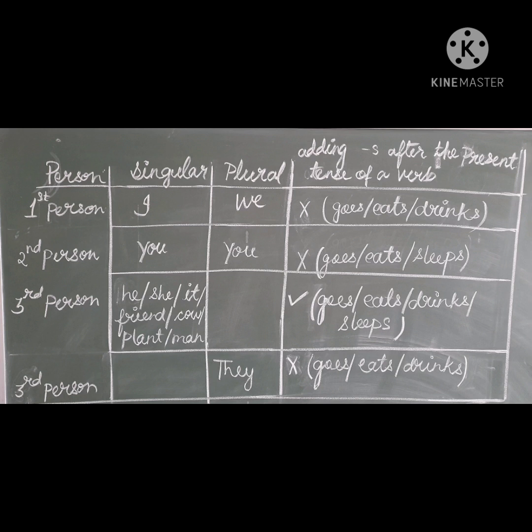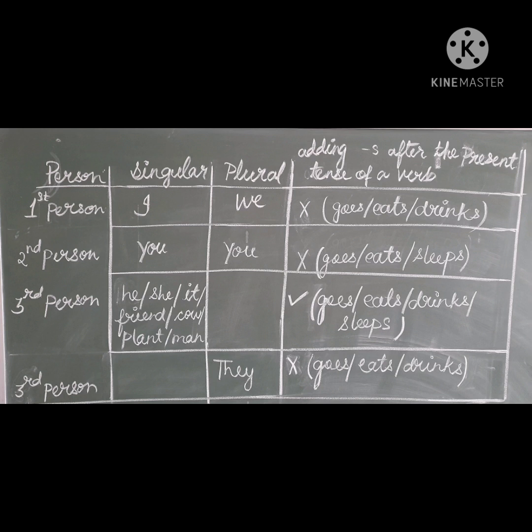See, there are 3 persons in English grammar: first person, second person and third person. Now we will see the first person singular is I, and plural is we. With them we cannot take s with the verb.